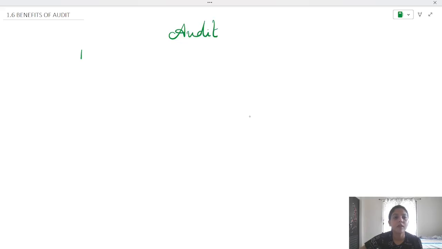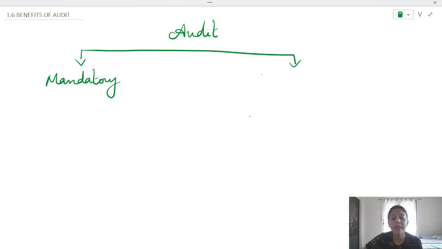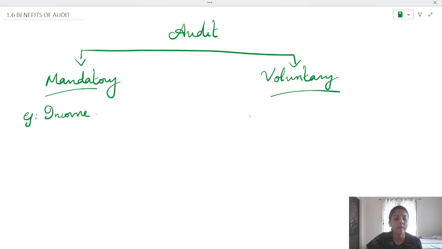This audit can be done either mandatorily, so it's mandatory, or it can be done voluntarily, so it is voluntary. Mandatory or voluntary. What do you mean by mandatory? Mandate. Compulsorily you have to do. There is no option. The entity has to undergo audit. For example, income tax law. If a particular threshold of turnover is exceeded, then income tax law mandates those entities to undergo audit. There is no option, they have to undergo audit.